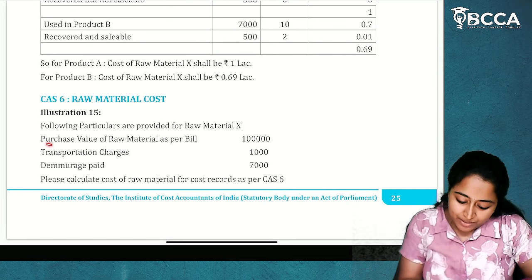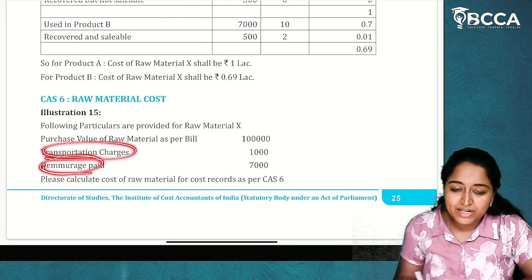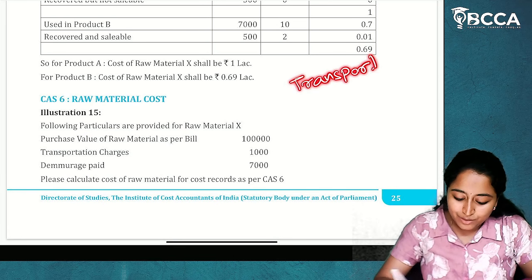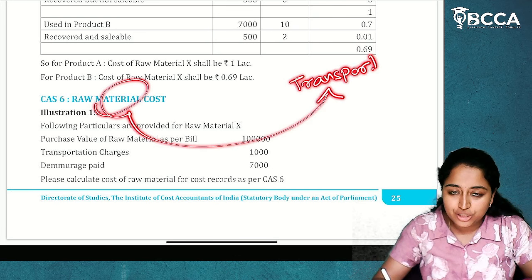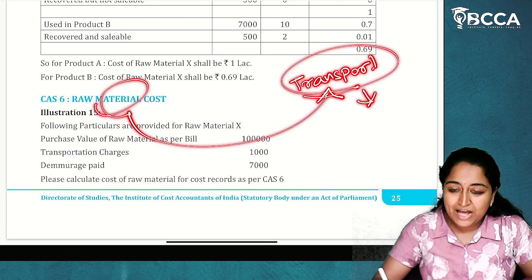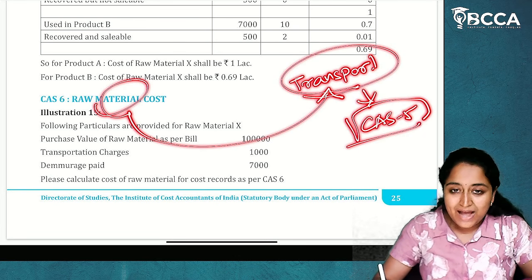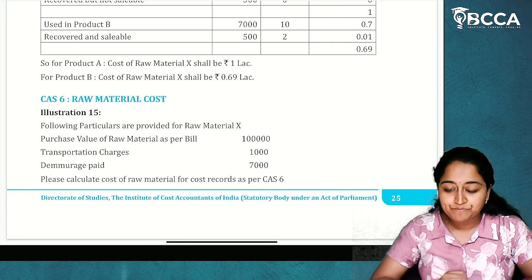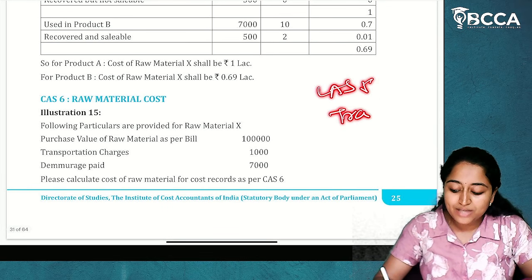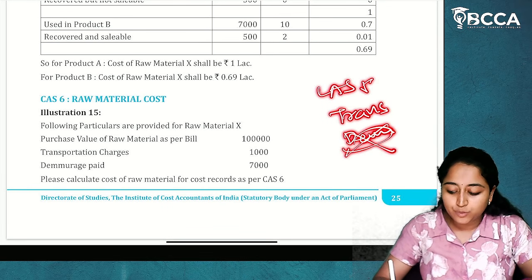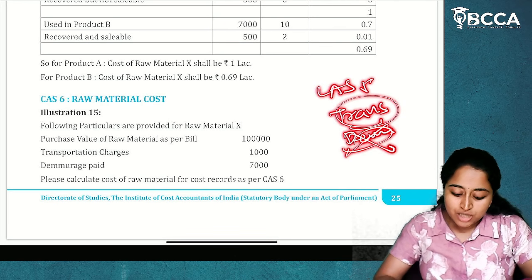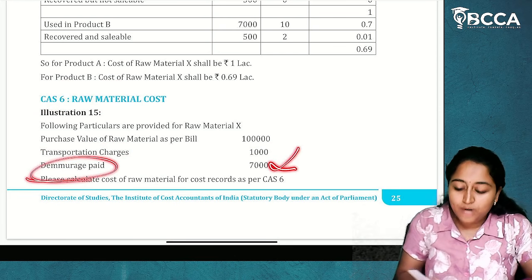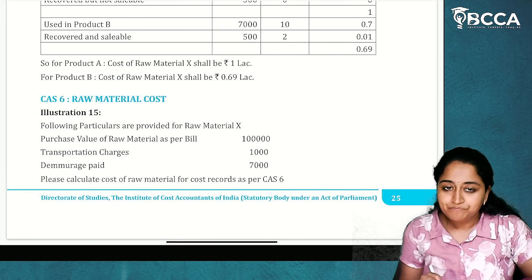Now here, see, purchase value of raw material, transportation charges, demurrage charges paid is given. Now, if there is any transportation cost component included in raw material cost, this part will be calculated as per CAS 5. And in CAS 6, whatever transportation cost calculated as per CAS 5 is there, that will be included. Now, as per CAS 5, demurrage and detention charges are excluded from transportation cost. So, in CAS 6 raw material cost also, transportation charges will be included, but demurrage charges will not be included in determining the raw material cost. I hope it is clear.